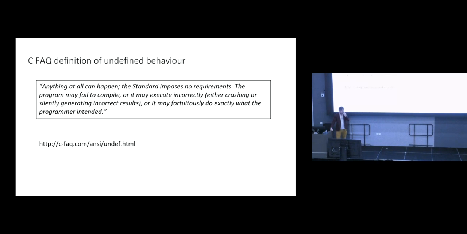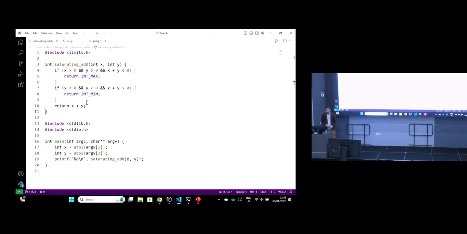The C FAQ on undefined behavior makes it clear that anything at all can happen. It has this strange thing where it says the program may fail to compile. This is a bit of a misleading comment in my opinion, because typically undefined behavior is not something that can be detected statically, right? That saturating add we've got here, there's nothing in the code here that tells us that this will trigger undefined behavior.